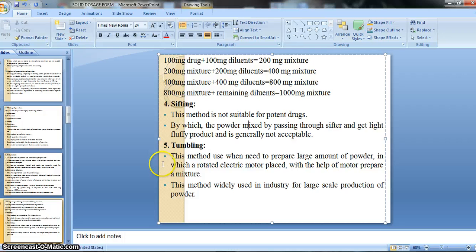Second, it quickly disintegrates in the stomach and gives a faster effect. As we said, after softening we swallow it with the help of water, and after swallowing the sachet is quickly disintegrated. That's why the drug is properly released within a minute, so that we get a faster effect.